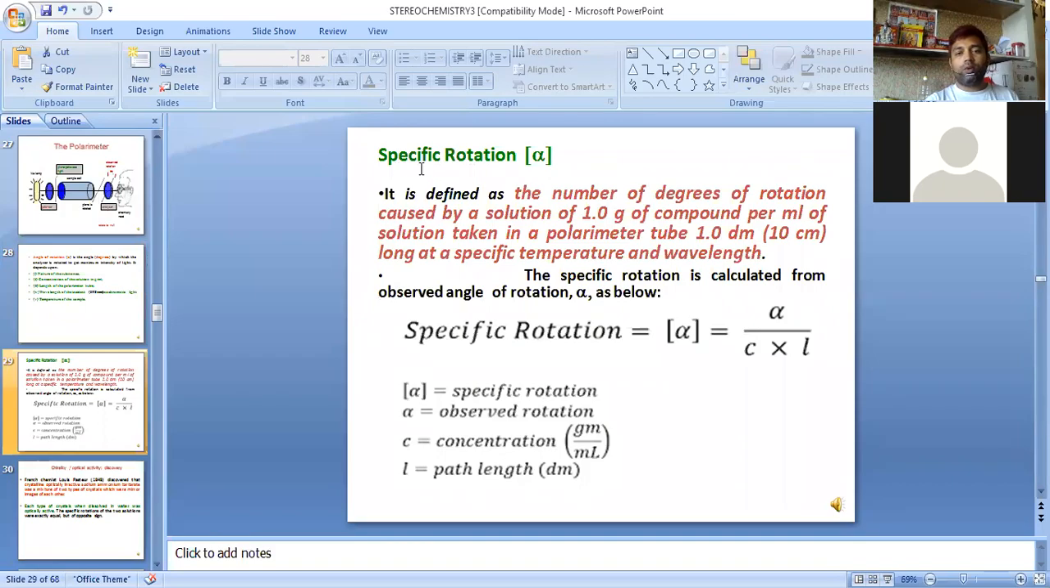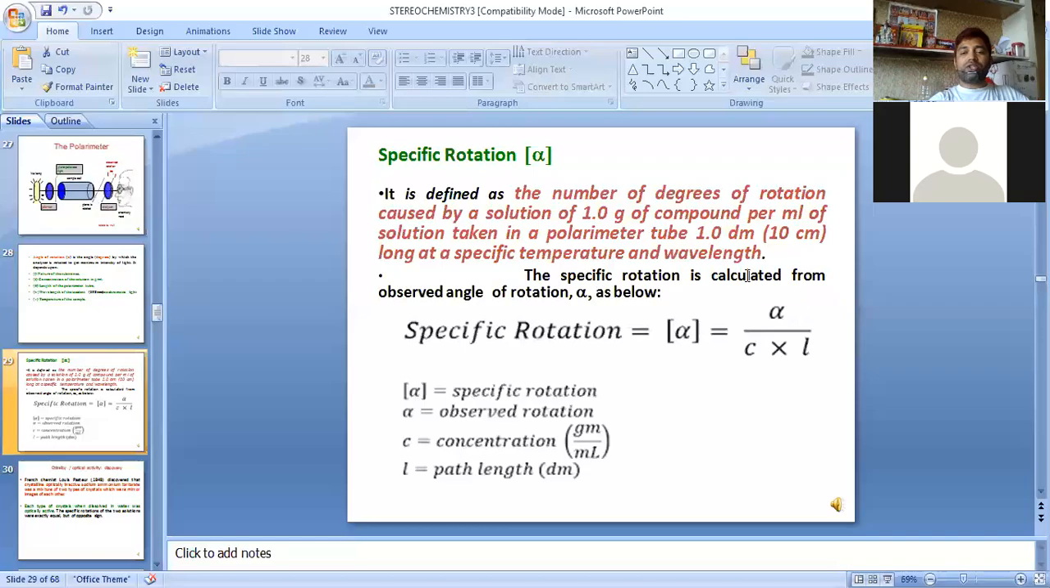Now again, what is the definition of specific rotation? It is defined as the number of degrees of rotation caused by a solution of 1 gram of compound per ml of the solution taken in a polarimeter tube 1 decimeter long at a specific temperature and wavelength.